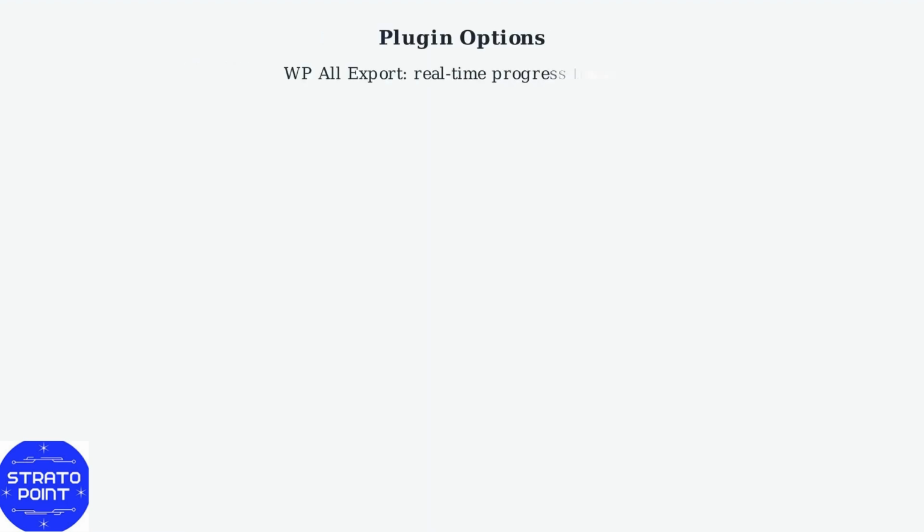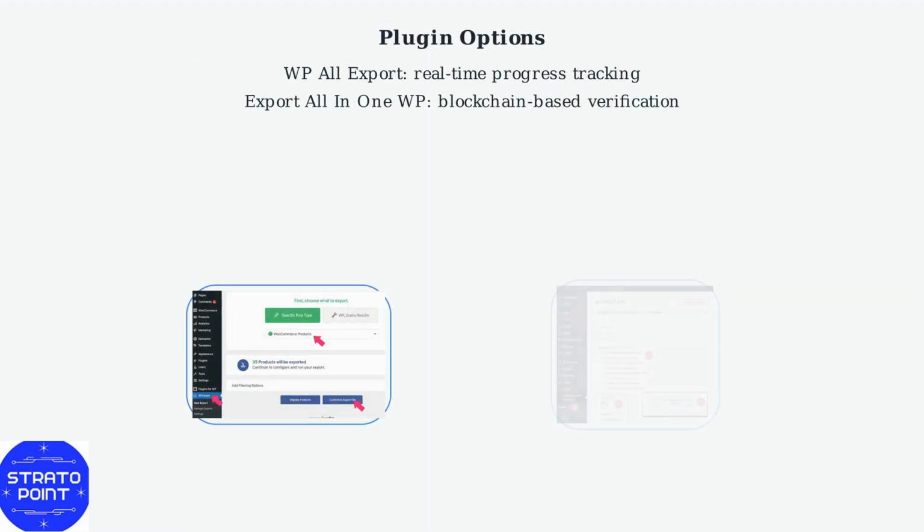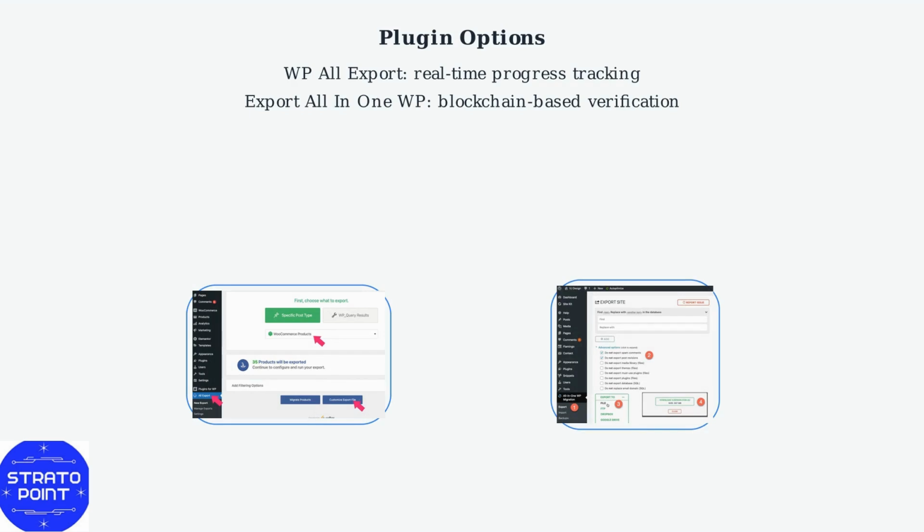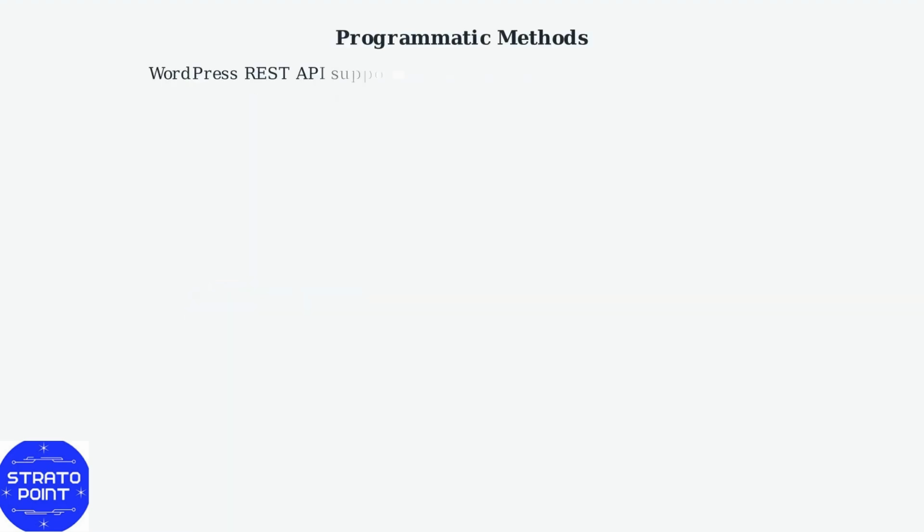Popular plugins like WP All Export and Export All-in-One WP provide advanced features like real-time progress tracking and blockchain-based verification. The WordPress REST API now supports programmatic exports via scripts or WP-CLI.